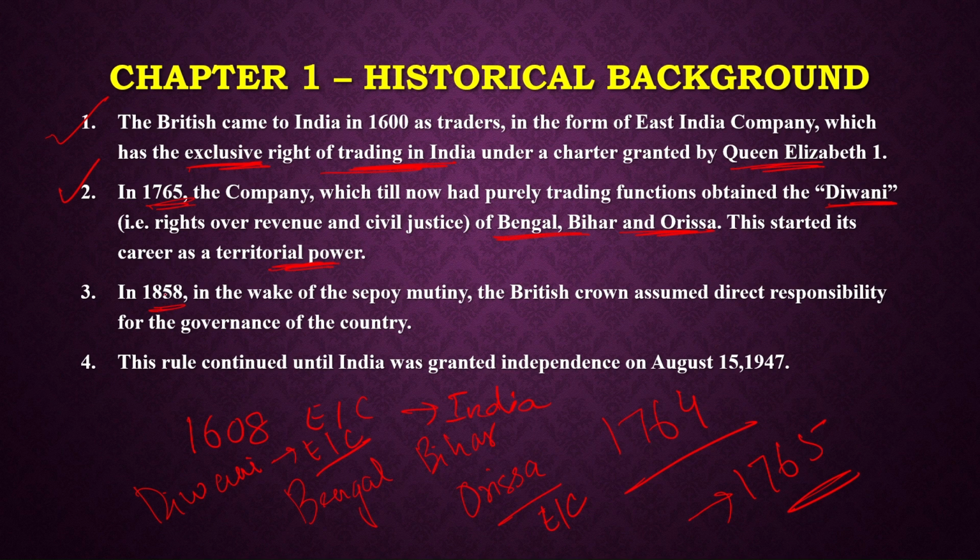Then, everything was not sunny and good for the East India Company throughout. During 1765, it was okay, but after that, the East India Company had to face a little setback in terms of its trade. It lost its share of the market in America. Now, the East India Company was not just using the market of India, but it had its share of the market in America, which it lost to the Dutch traders, Dutch tea. One of the major products with which the East India Company was doing trade was tea.